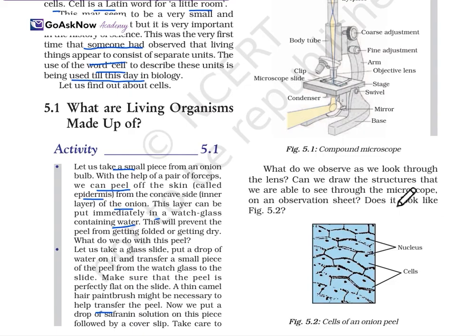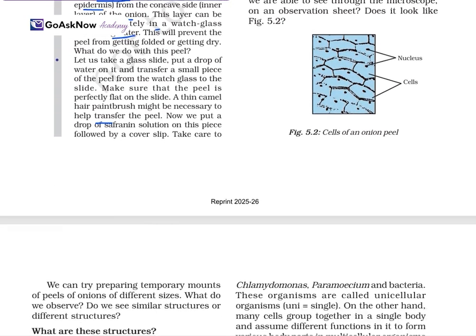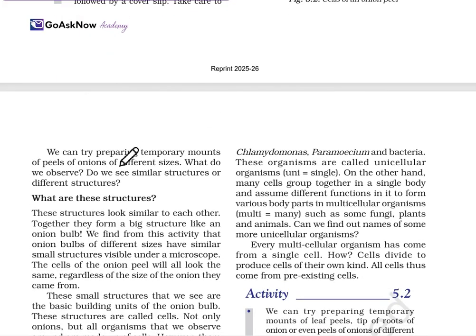Now, what do we observe as we look through the lens? When you put the onion peel here, you can draw whatever structure you are getting. We will be able to see through the microscope and record the observation. When you observe the cell of an onion peel in the microscope, you will see something like this. The particular structure in the center is known as the nucleus, and the whole structure is known as a cell. This is the cell of an onion peel. We can try preparing temporary mounts of peels from onions of different sizes and check what we observe through the microscope.